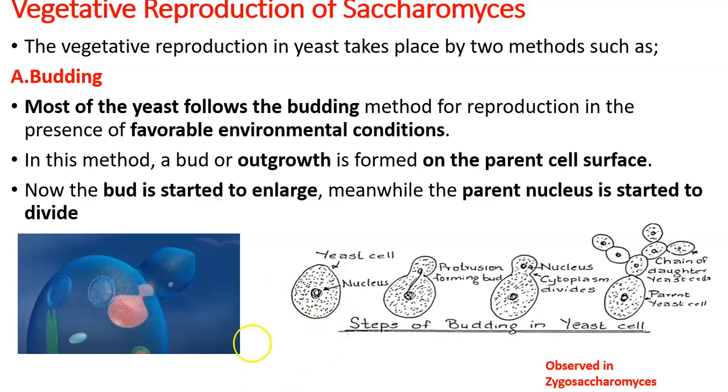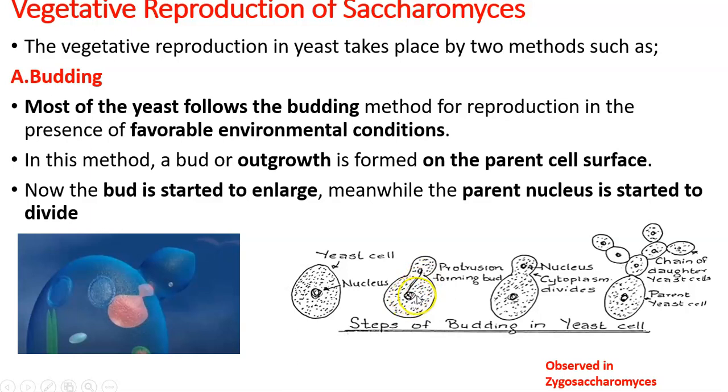Then just imagine how it happens. Just visualize. So this is the parent thalli. It was having a single nucleus and a proper cytoplasm etc. with almost all cell organelles. Then during the time of asexual or vegetative reproduction, a particular part of the cell wall becomes soft, and the protoplasm of the parent cell will be moving towards that particular bulging or small outgrowth which is getting developed on that soft cell wall area.